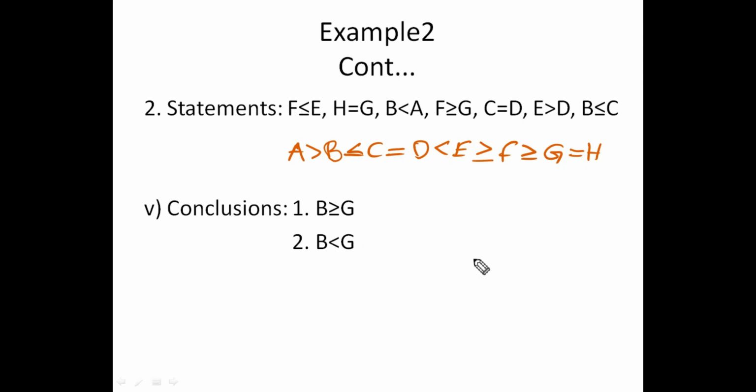Right. Fifth question. Before doing this question, one small point here.